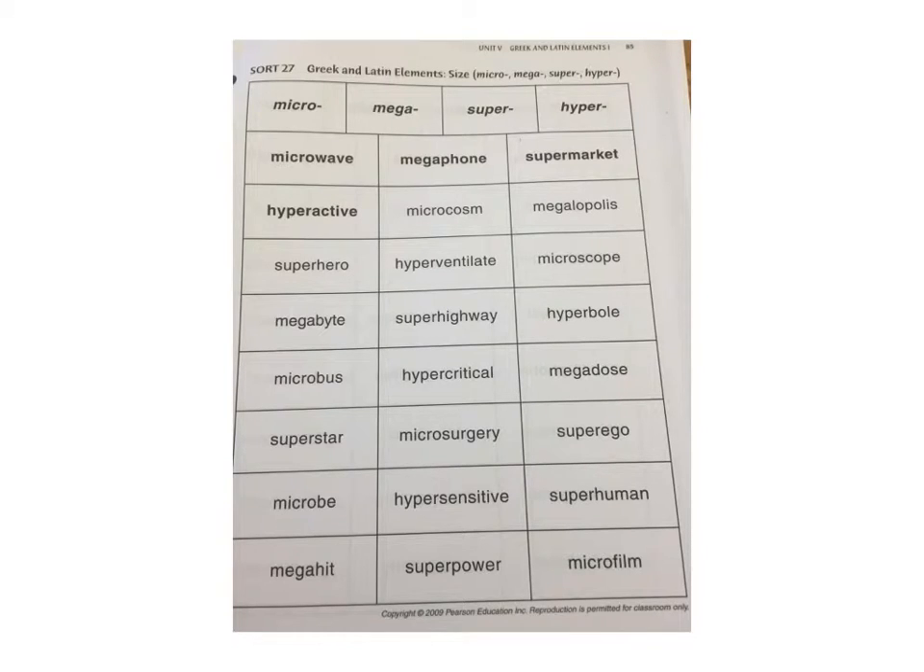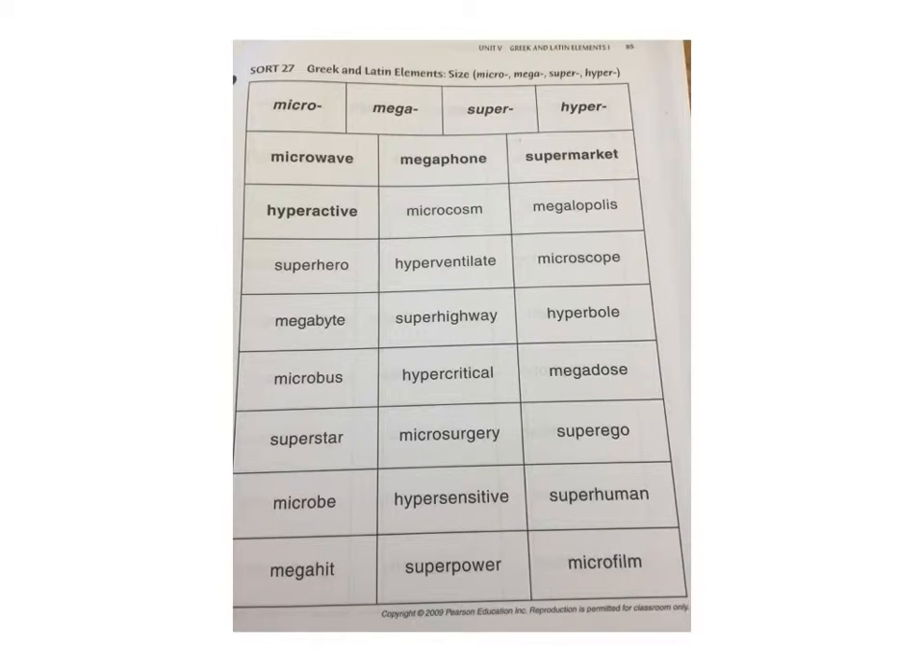This lesson is sort 27, Greek and Latin elements of size: micro, mega, super, and hyper. The sort focuses on Greek combining forms: micro, which means small, mega, which means great, hyper, which means over or beyond, and includes one Latin form, super, which also means over or above. So a large number of words contain these elements, 3 of which are from Greek and 1 is from Latin origins.